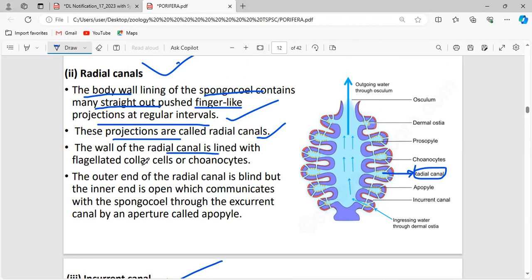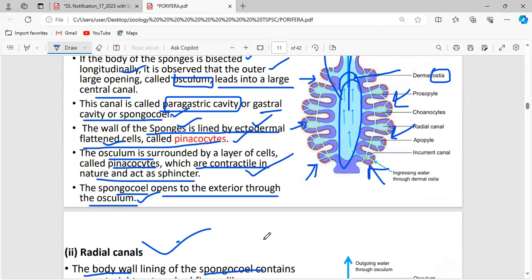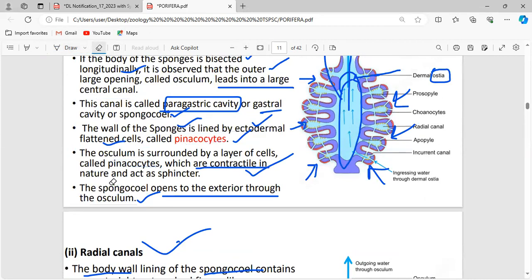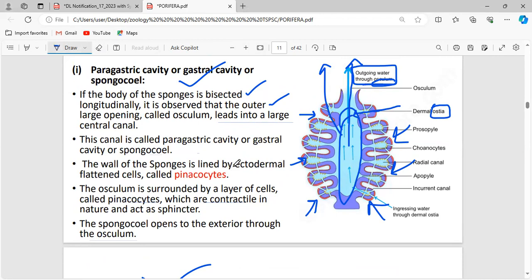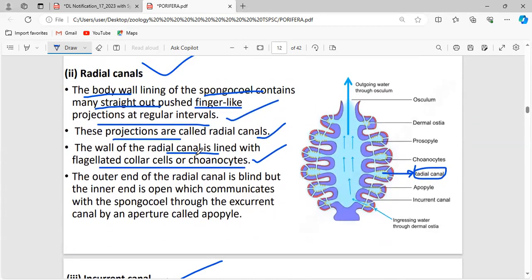The wall of the radial canal is lined with flagellated collar cells or choanocytes. You should know which place has which type of cells and what the function of the cells is. The ectodermal cells are lined with the pinacocytes, and the osculum is surrounded by the pinacocytes. But the radial canal is lined with the collar cells. As I have mentioned before, the inner layer is called the choanoderm, made up of cells called choanocytes, which are also called collar cells. I mentioned this in the general characters of sponges.